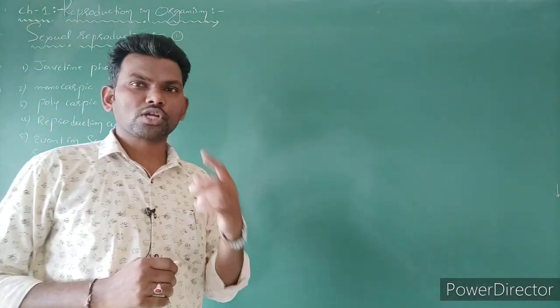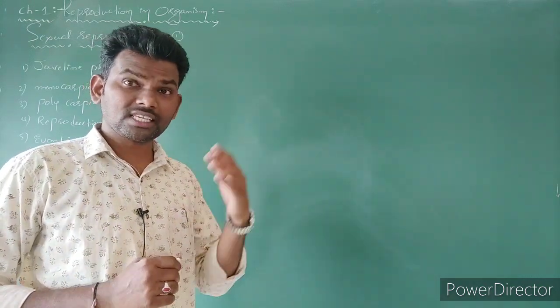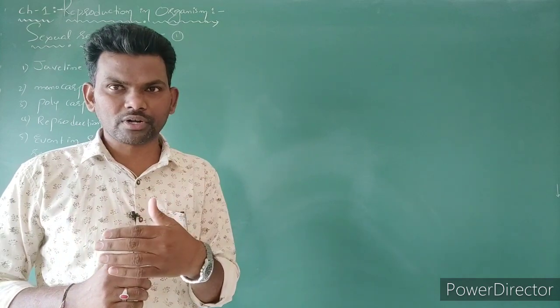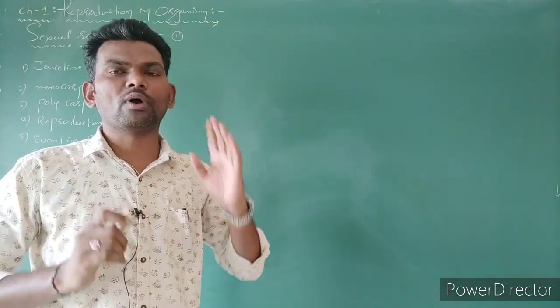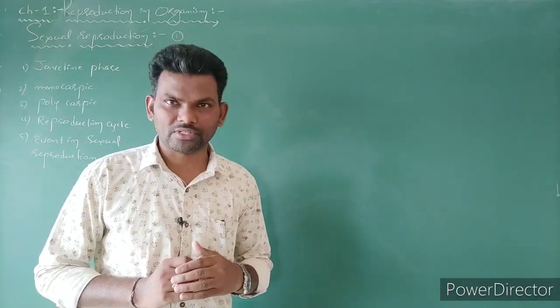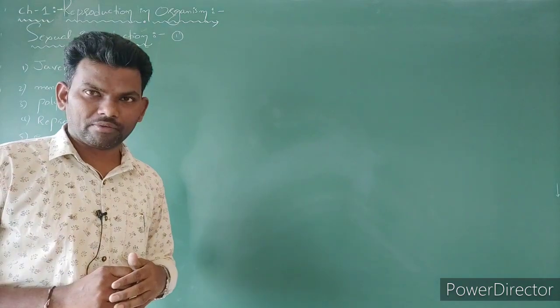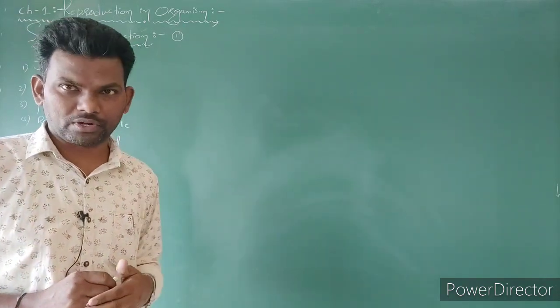In asexual reproduction, only one parent is involved. Asexual reproduction as well as vegetative reproduction, in both cases only one parent is involved. That is uniparental reproduction. In case of sexual reproduction, two parents are involved, so it is called biparental reproduction.